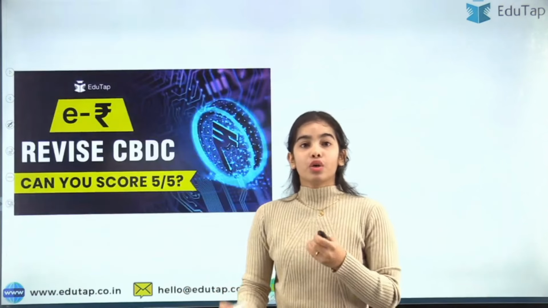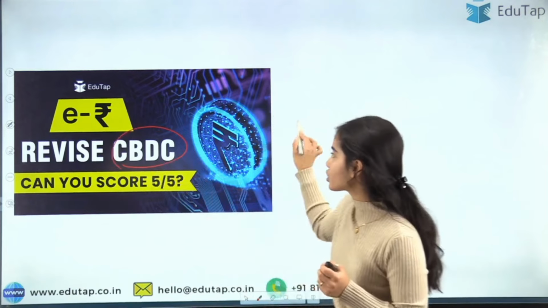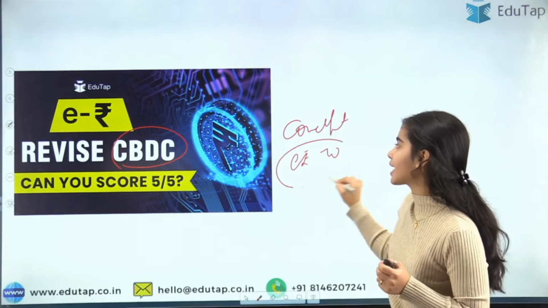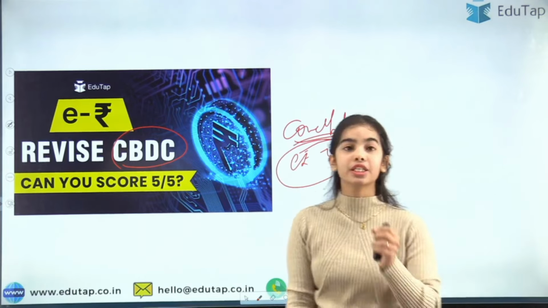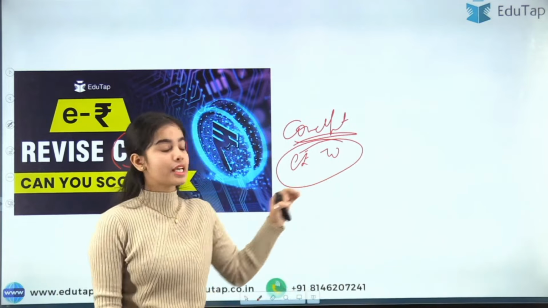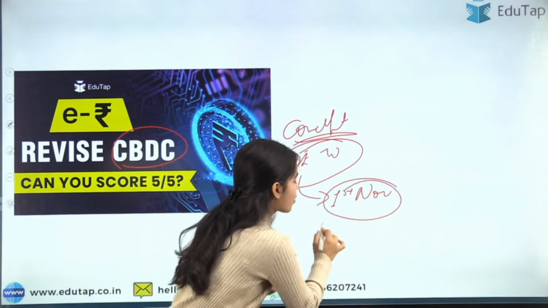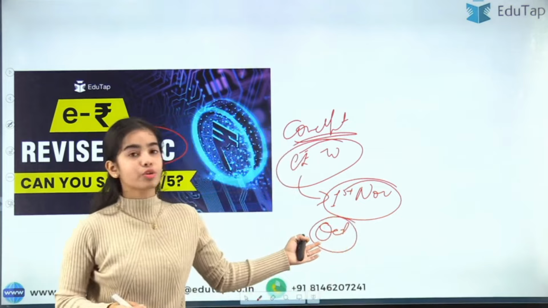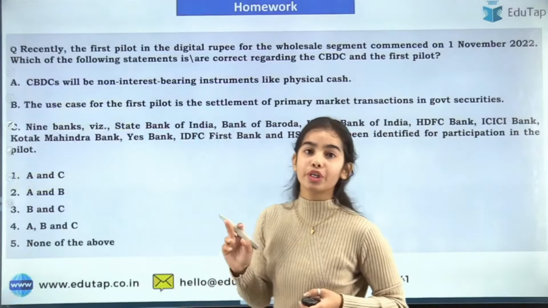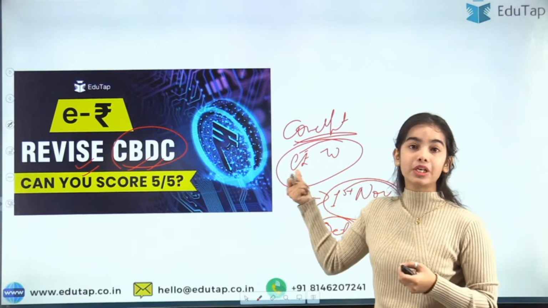Now I have already taken a session regarding the central bank digital currency. The concept note was released, and the e-rupee for the wholesale segment was released. The concept note was released in October, and the e-rupee for the wholesale segment started from 1st November, but the notification came out on 30th or 31st October. So this is regarding October, but still I have provided you a question, and I have taken a separate session for the revision of the CBDC and the e-rupee wholesale segment.